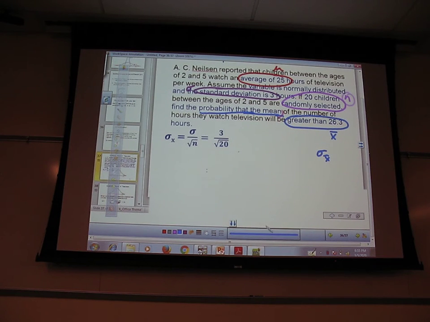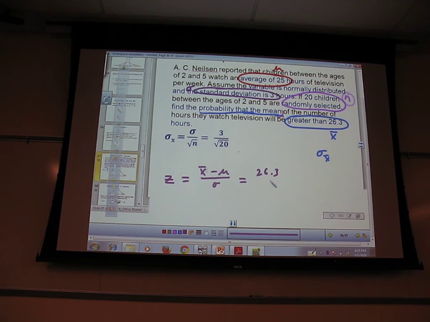Our next step is going to be finding our z-score. How do I find my z-score? I take my value. What's my value? It's my x bar minus my mean over my standard deviation. My x bar, the value I care about, is 26.3.